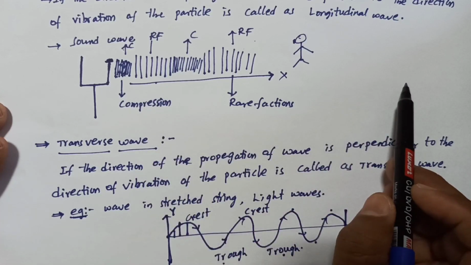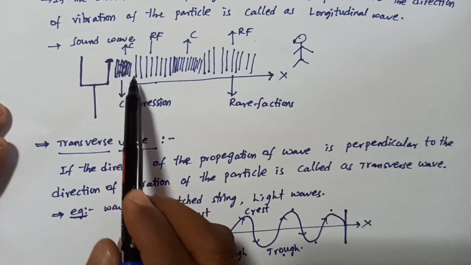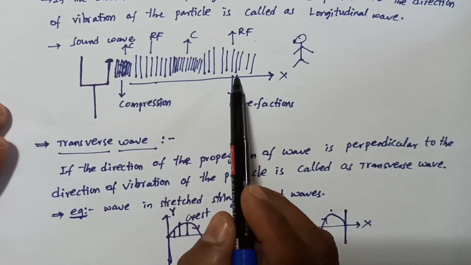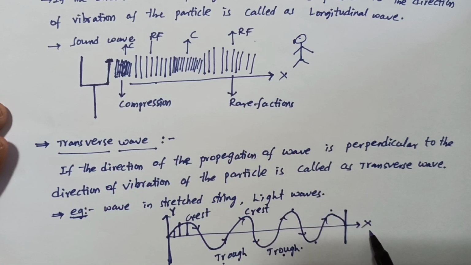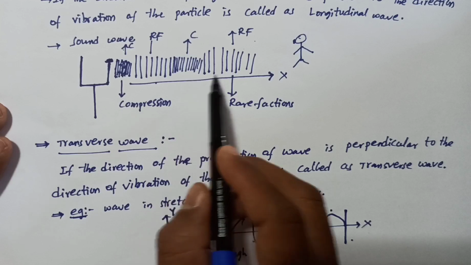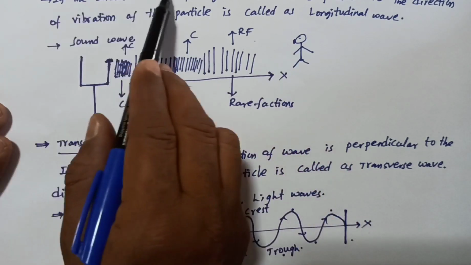Light waves and sound waves can also travel along the x, y or z direction. Just imagine here along the x direction, and here also along the x direction. Here the vibrating particle vibrates along the x direction, parallel to the propagation of the wave, and it is called a longitudinal wave.